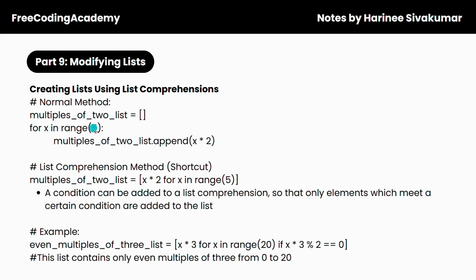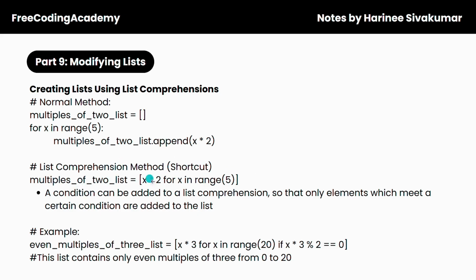So here what we're saying is in range 5, so this is automatically going to assume that you're starting at index 0. So from index 0 all the way to index 5 exclusive. So it's going to include 0, index 0, and it's not going to include index 5. So you're going to have 5 numbers total in your list, and each of them are going to be x times 2. So you're going to have 0 times 2, 1 times 2, 2 times 2, all the way to 4. Right?